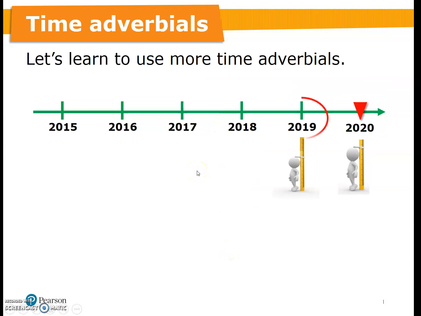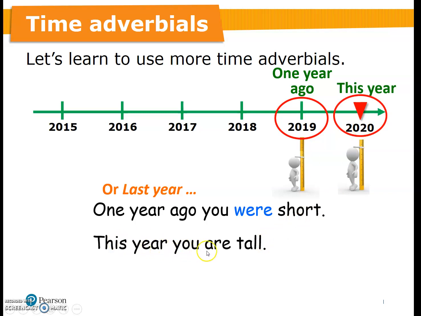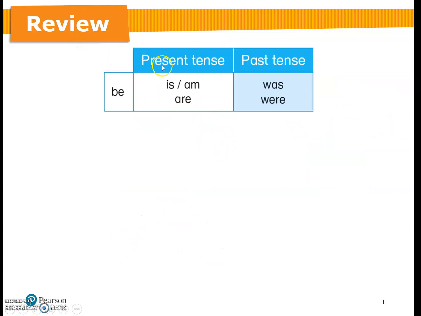Look at this example. 1 year ago, you were short. 1 year ago, we are talking about the past. So we use were. You were short. Or last year, you were short. What about this year? This year, you are tall. We don't say were because we are talking about this year. That means now.